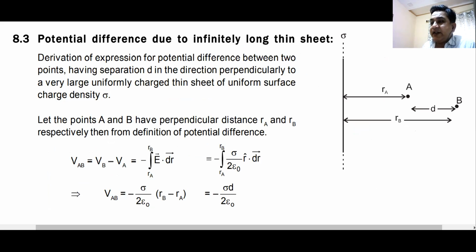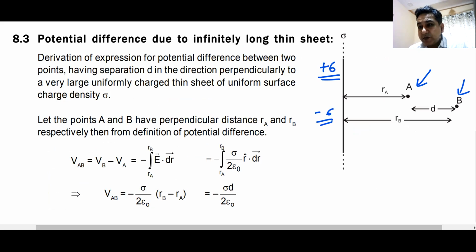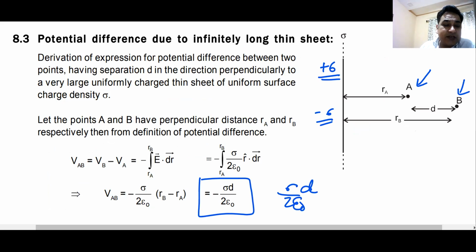Similarly, for an infinite, long, thin sheet, potential of point A will be higher, B will be lower, if this is positively charged, sigma. If it is negative sigma, potential of B will be higher, potential of A will be lower. And you can always find it by sigma by 2 epsilon naught, which is the electric field, multiplied by the distance d. Am I clear with everyone? Remember these small things, and these small things are going to make a large difference in your final assessment. If you can raise your hands, I would move forward.